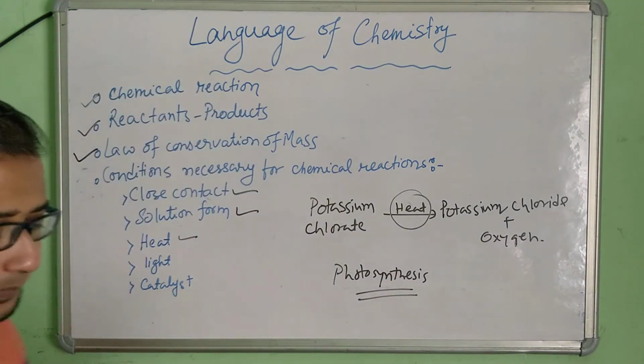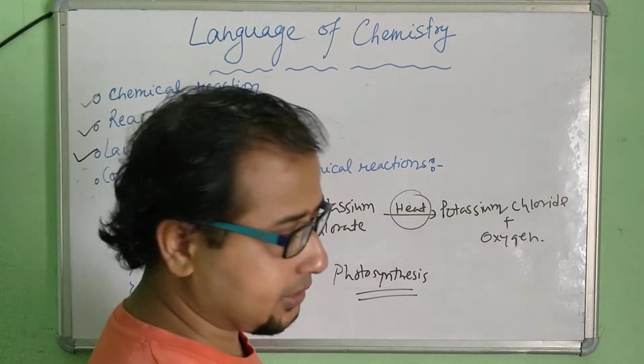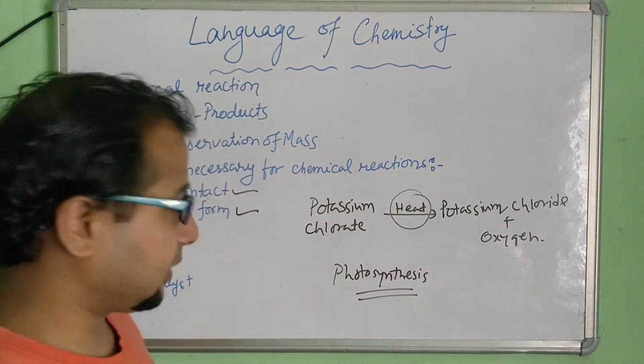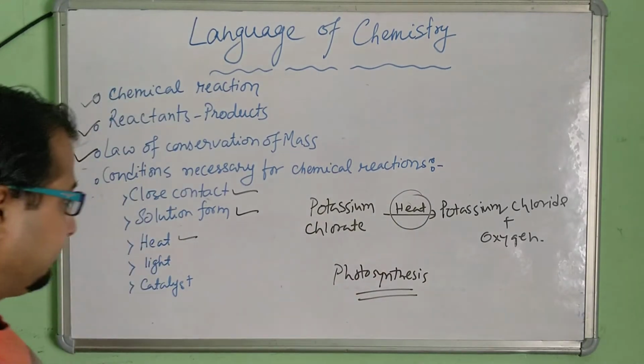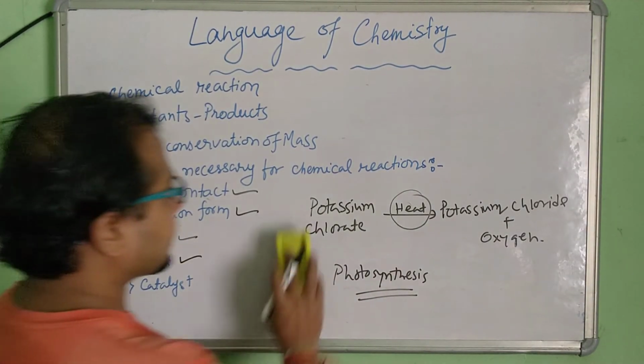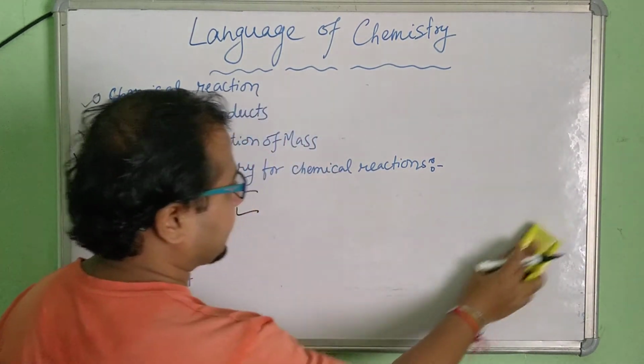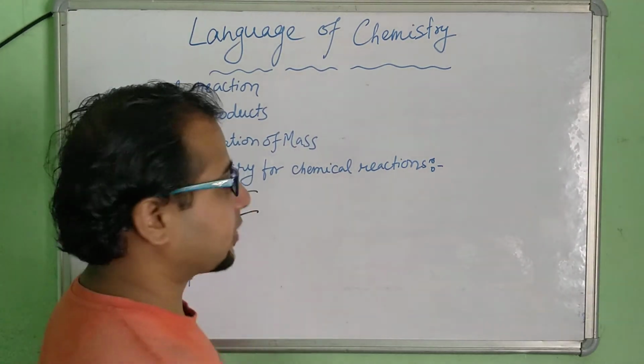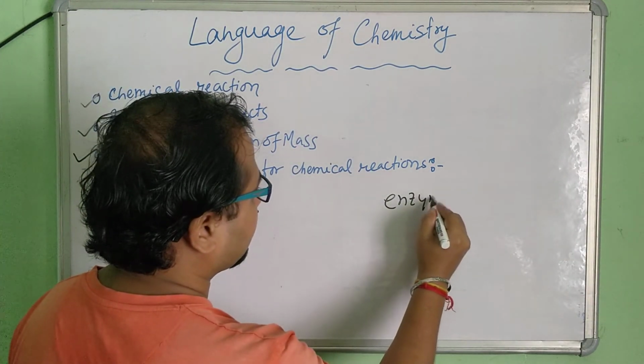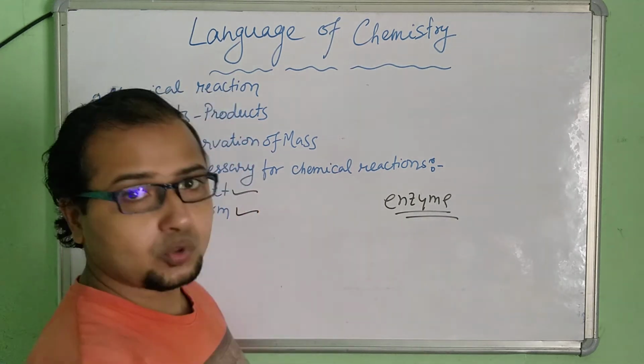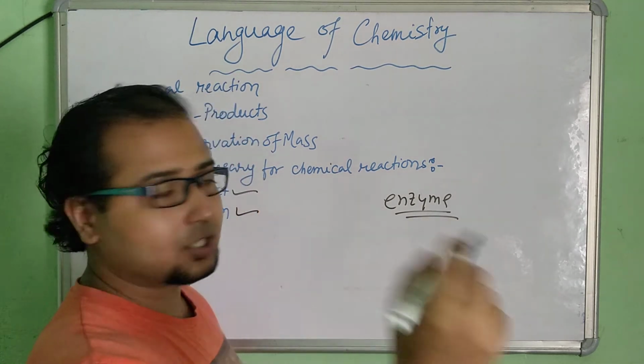The next is the catalyst. What is the catalyst? It can be any chemical substance that can act as a catalyst. Okay, it can be an enzyme. Enzyme is a chemical substance which acts as a catalyst. What is a catalyst actually?